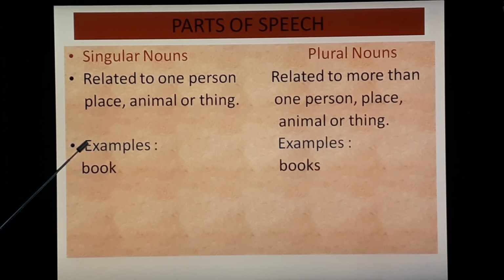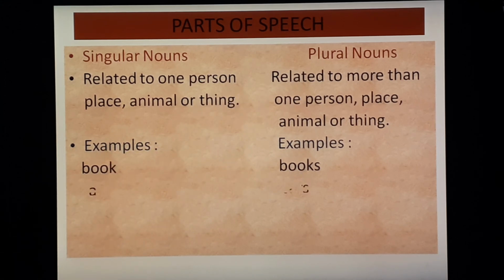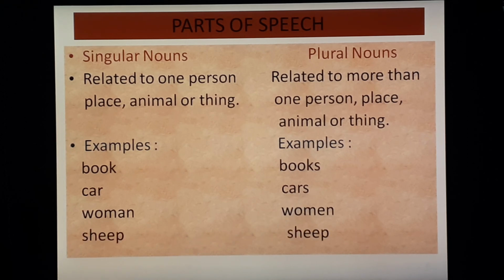For example, singular book, plural books. Singular form car, plural form cars. Woman, women. Ship, ship. No change in singular, plural. Same. Ship, ship.